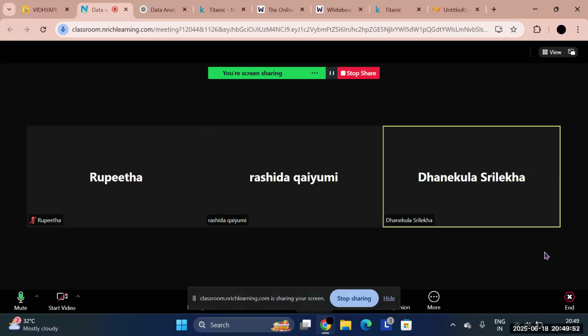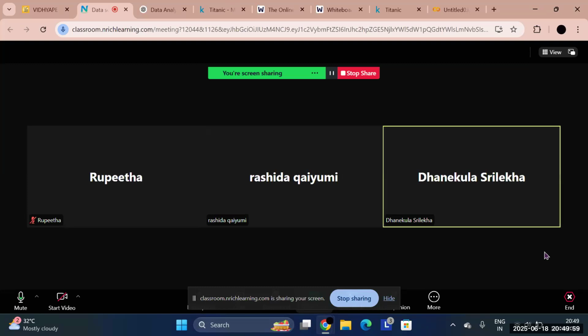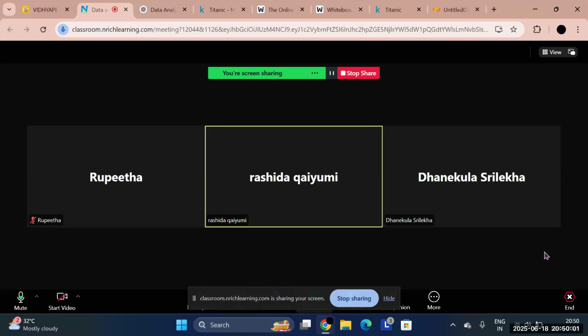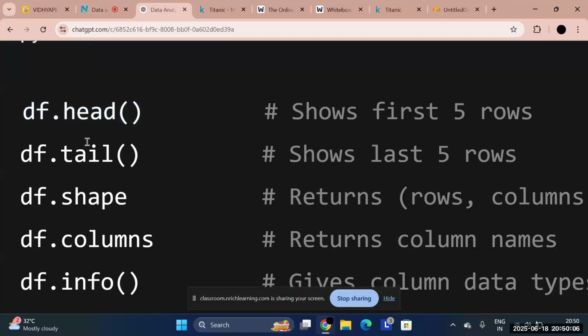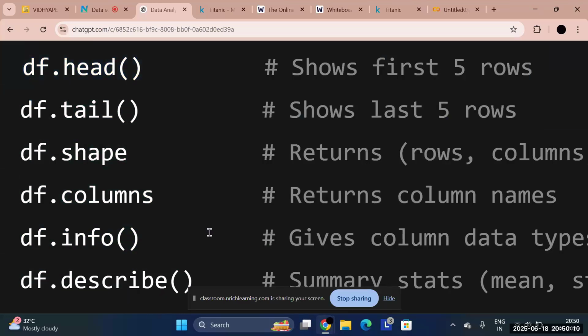If you are slow, or if you haven't used Kaggle till now, just watch, and as soon as this class gets over, go to the Kaggle website, download your data set, and perform all these functions. If I don't provide any notes, just go on ChatGPT and write a prompt: please help me understand pandas for data analysis, and give me all the keywords, terminologies and operations I should learn to perform on data sets.